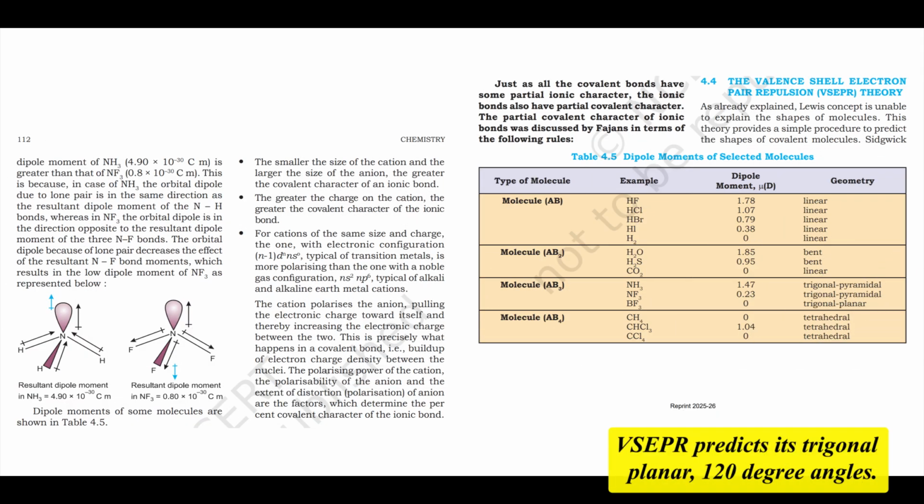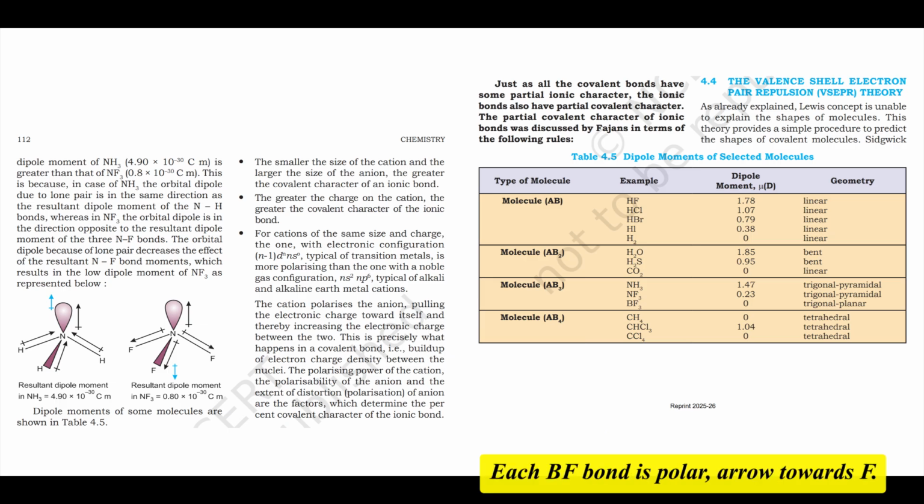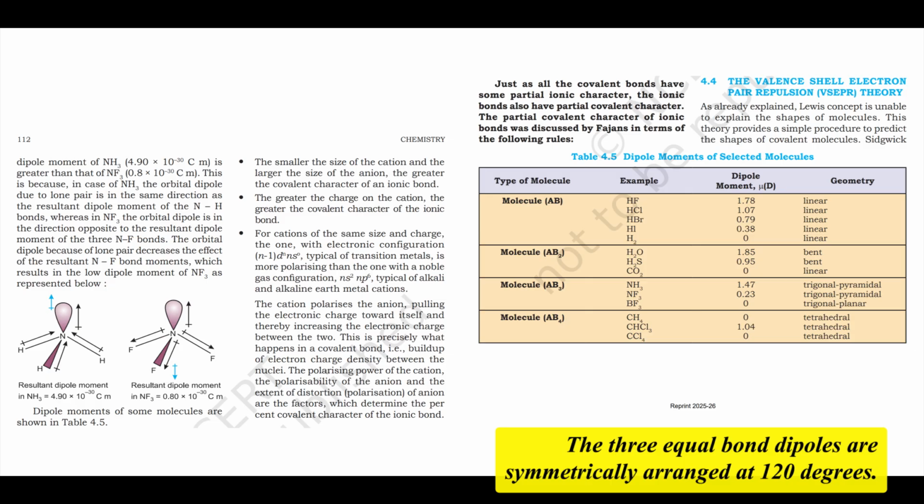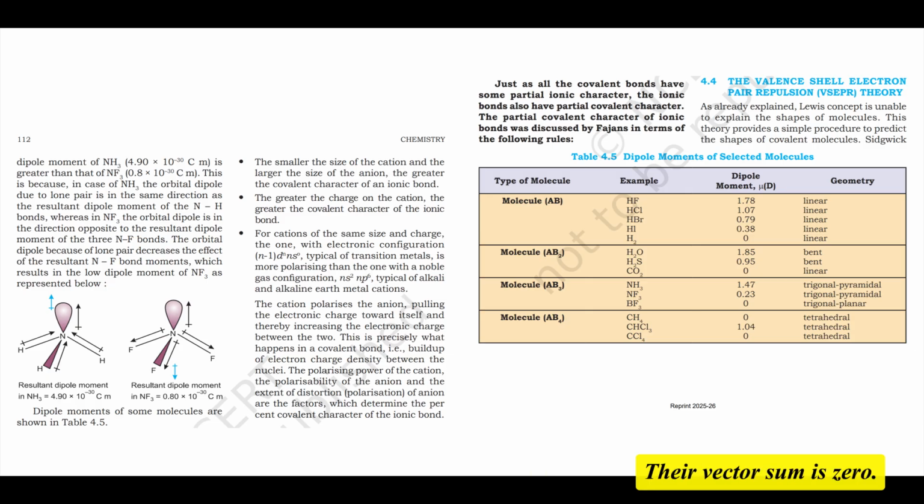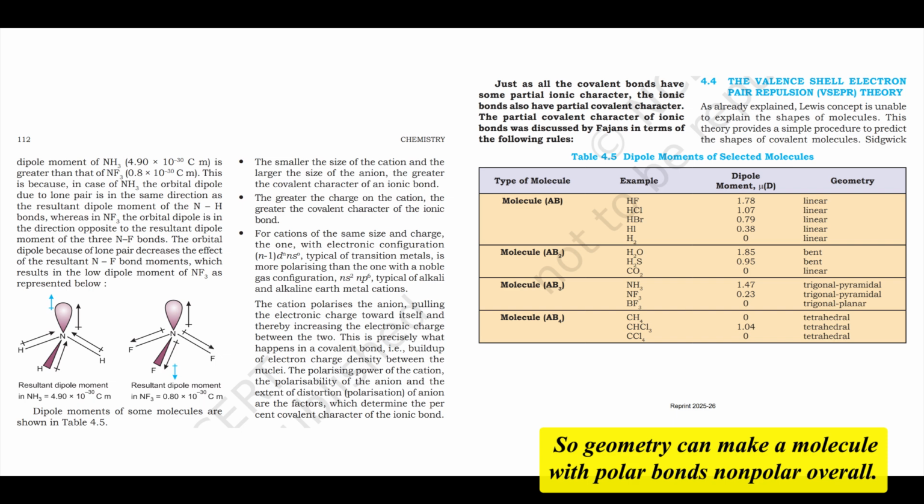Boron trifluoride, BF3. VSEPR predicts it's trigonal planar, 120-degree angles. Each B-F bond is polar, arrow towards F. The three equal bond dipoles are symmetrically arranged at 120 degrees. Their vector sum is 0. So BF3 is also nonpolar overall. So geometry can make a molecule with polar bonds nonpolar overall.